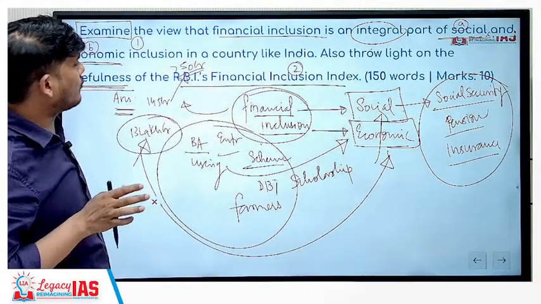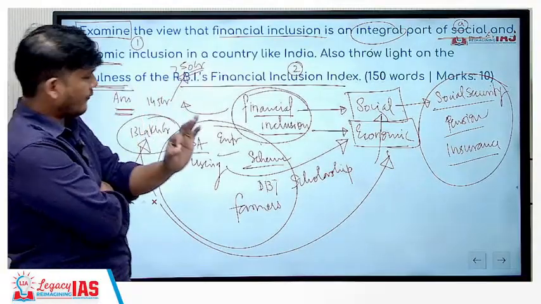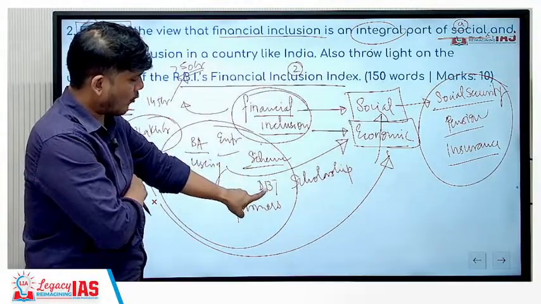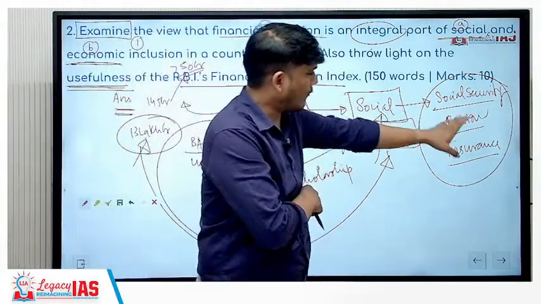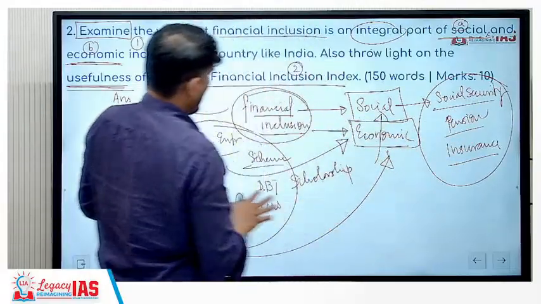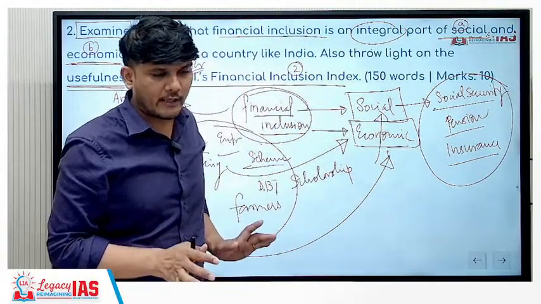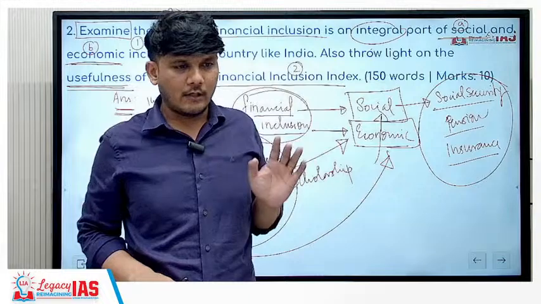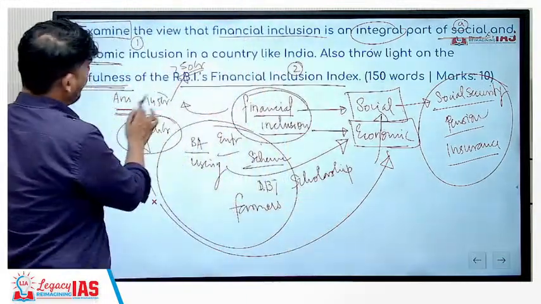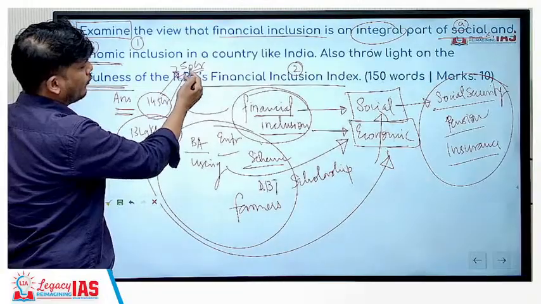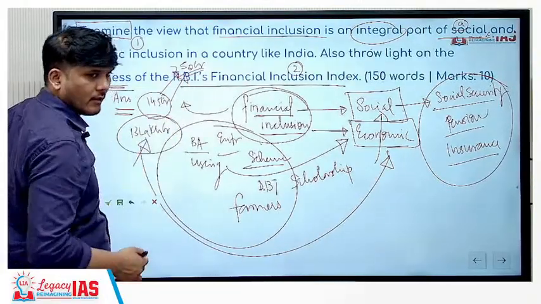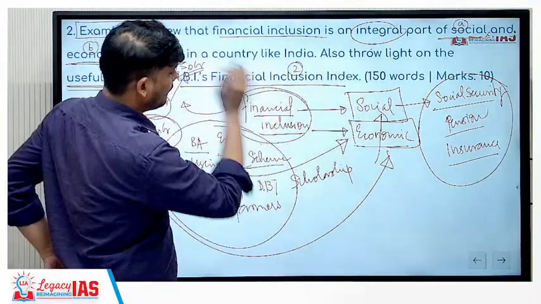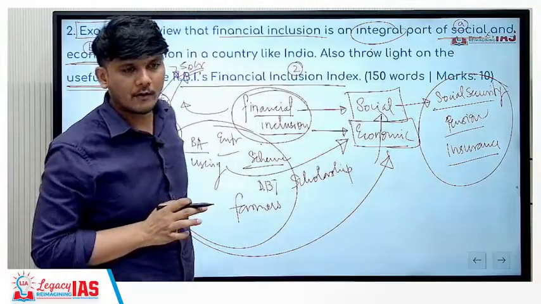So in that, see, what you have to do is, there are a lot of things. For example, you have bank accounts, you have schemes, you have in the budget how much DBT money has been saved, what are the beneficiaries of pension. So the idea is, out of these 8 to 10 parameters, whatever you are giving, for at least 2-3 you will have to remember some data. And remember it at a macro level. For example, 14.5 crore reached 53-54 crore, you can say it has more than doubled, it has quadrupled, it has more than tripled. That is also good enough. So some amount of recollection you will have to have. Okay.